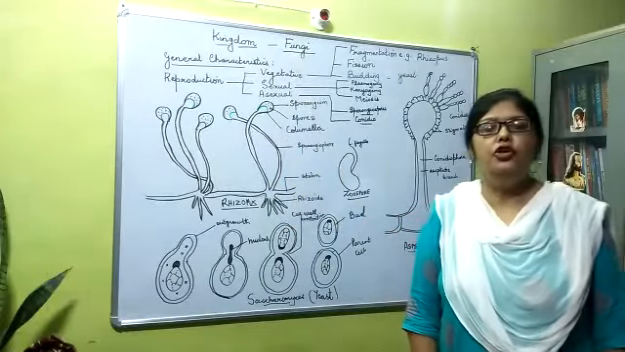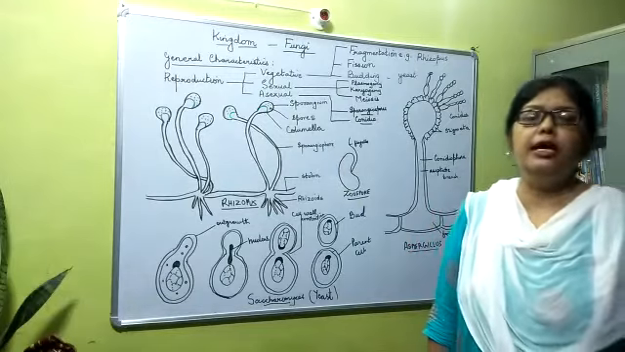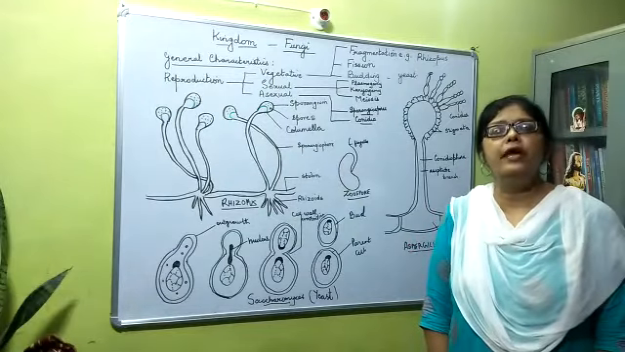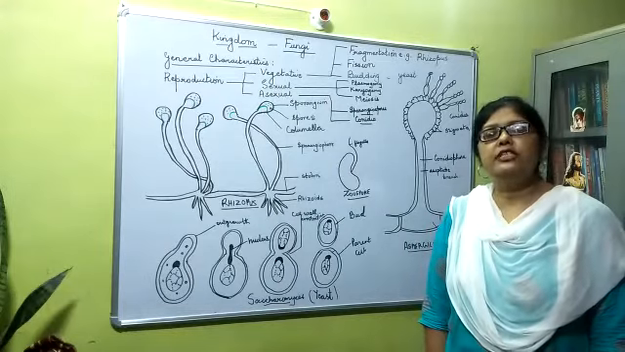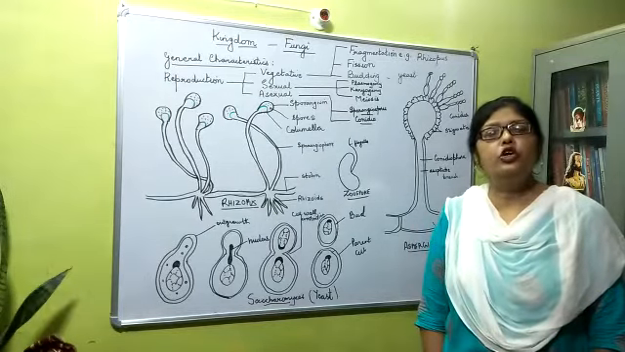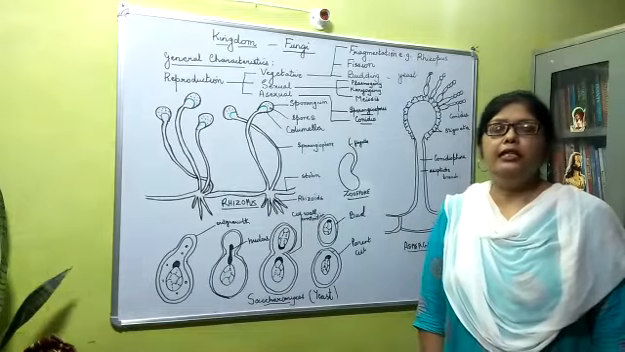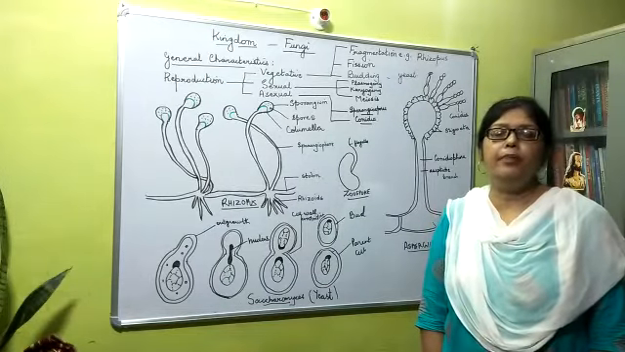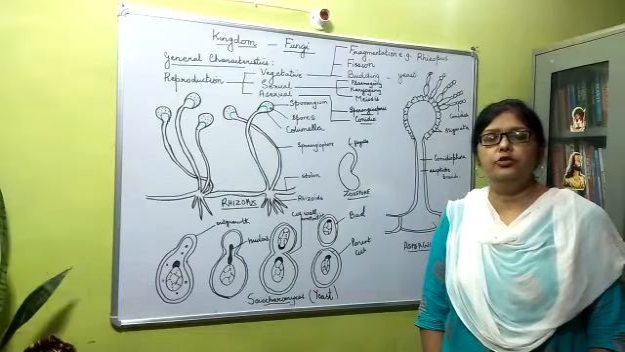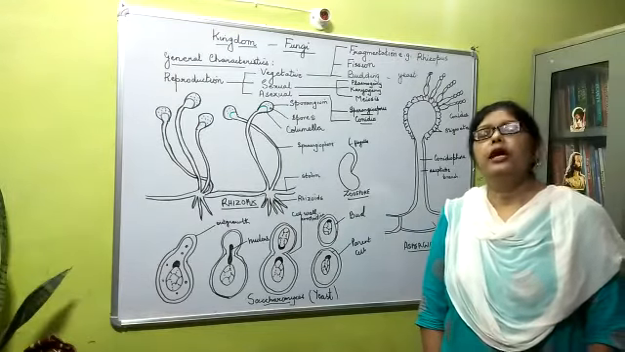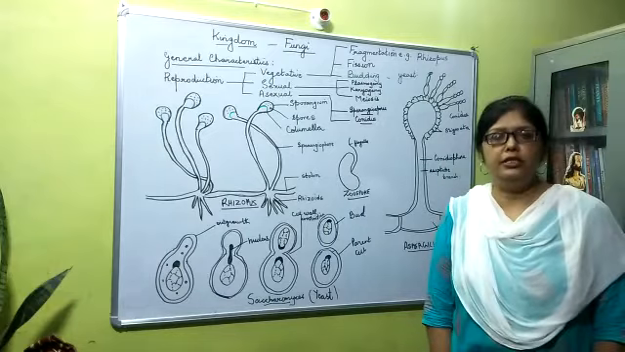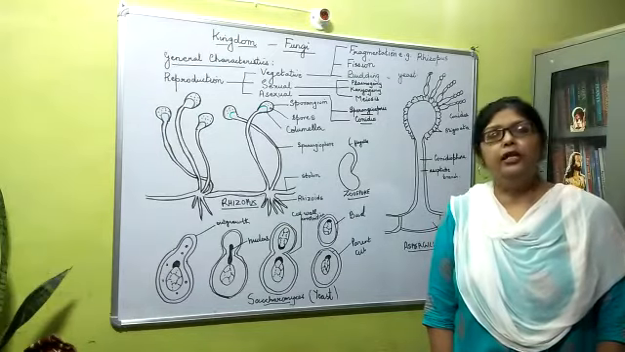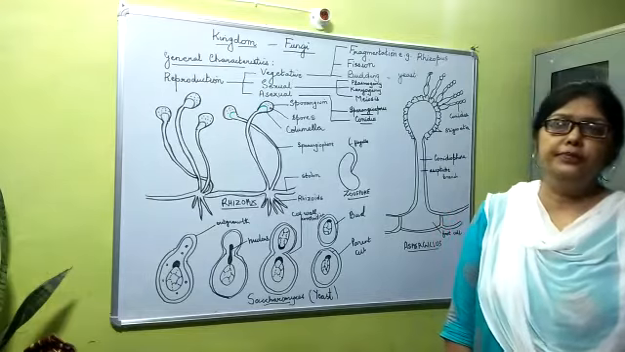Fungi are eukaryotic organisms, that is organisms with a well-developed nucleus. The most important characteristic is that they lack chlorophyll, and they have membrane bound organelles like mitochondria, ribosomes, endoplasmic reticulum. They are heterotrophic in nature, because they lack chlorophyll.